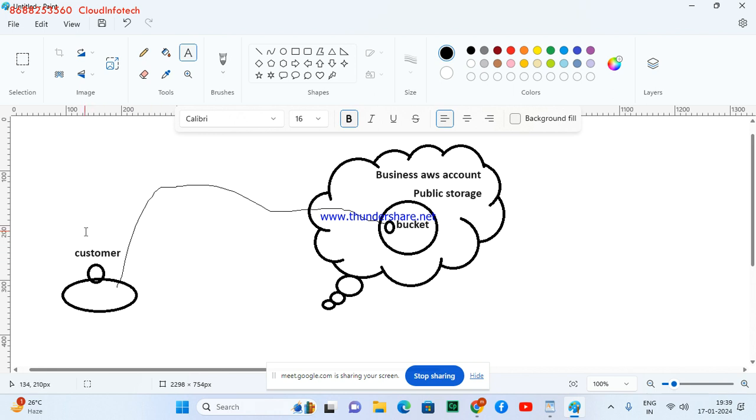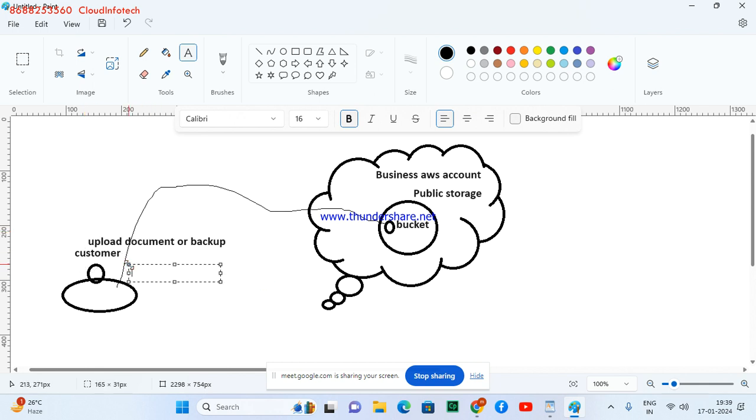A customer who wants to go forward and upload, we allow them to upload documents, or do backups.